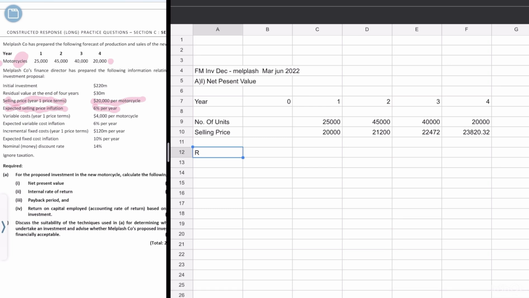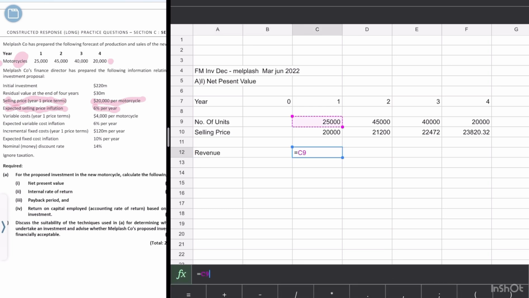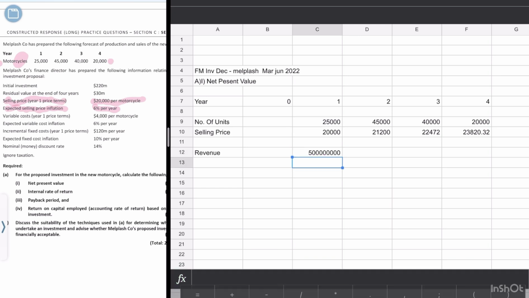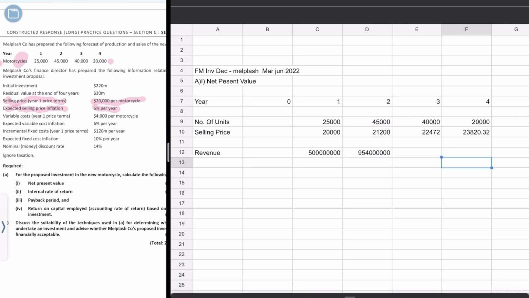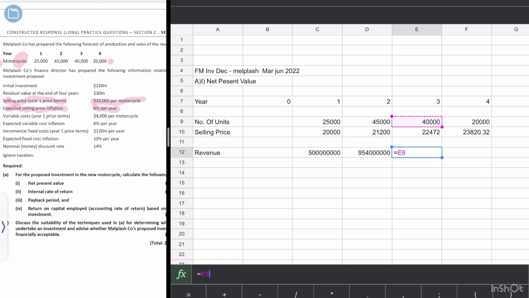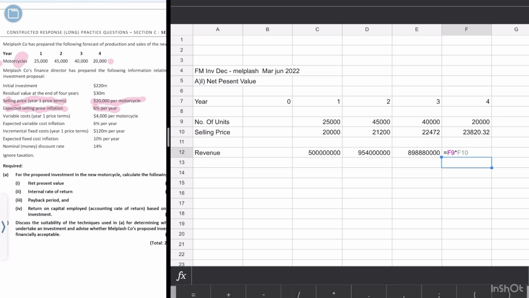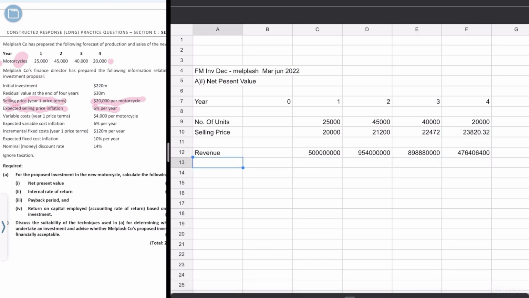Now revenue. We know that revenue is always number of units multiplied by the selling price. Year 2, number of units multiplied by selling price. We do the same for year 3, and the same for year 4. Once our revenue is done, what else do we need? Now we need to subtract the costs, but we need to find the contribution. For contribution, we need variable cost, so first we will subtract our variable cost.